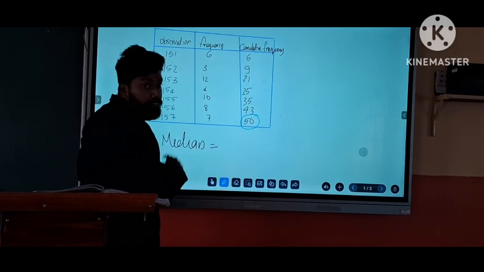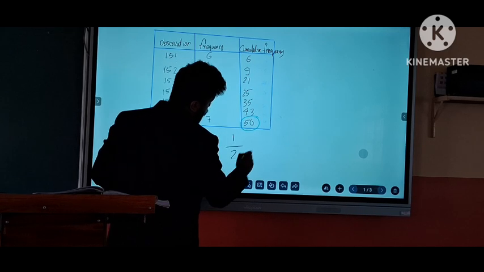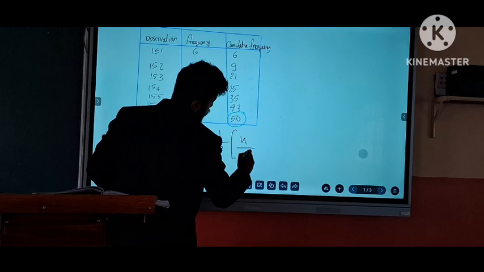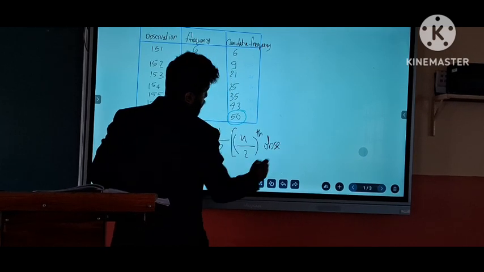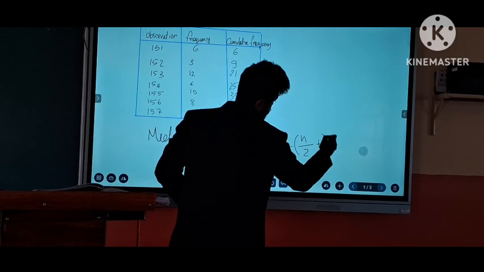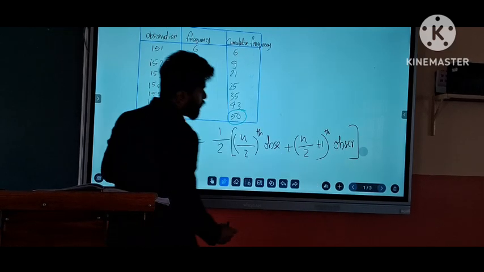In the case of an even number of observations, the median is equal to half of the n by 2th observation plus the (n by 2 plus 1)th observation. Is it clear?